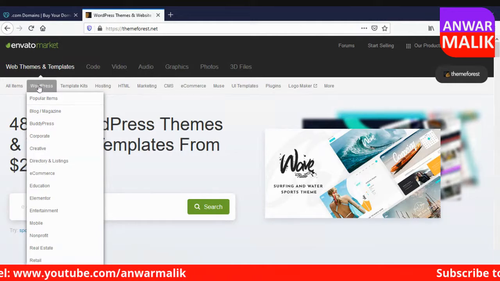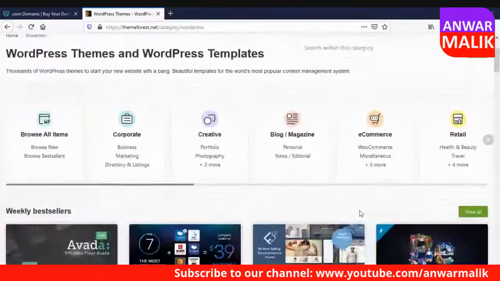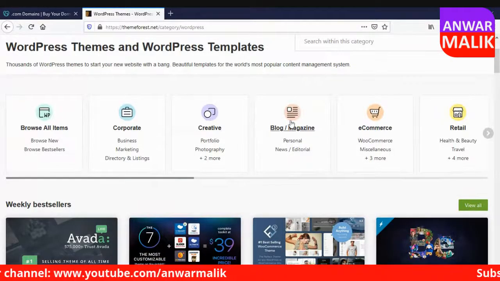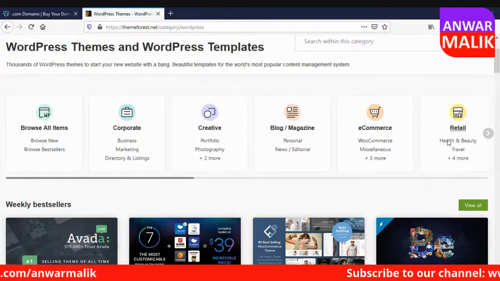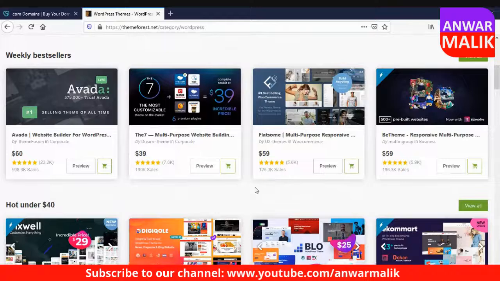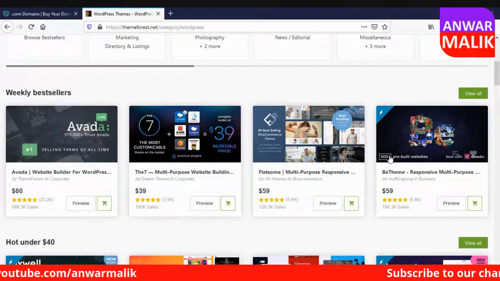If I just click on WordPress, it's going to give me plenty of links here, plenty of themes, with categories. So I can browse all items, and I can choose corporate, creative, magazine, e-commerce, retail, and plenty of other categories. Below this, I see some of the themes, like they have weekly bestsellers. So these are the themes. What are the bestsellers?